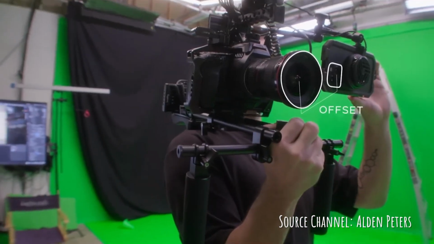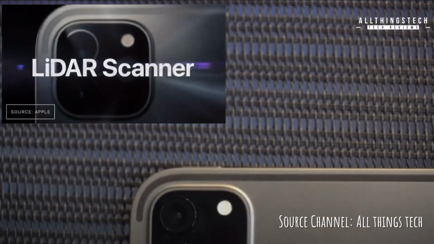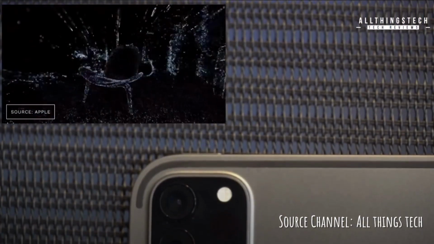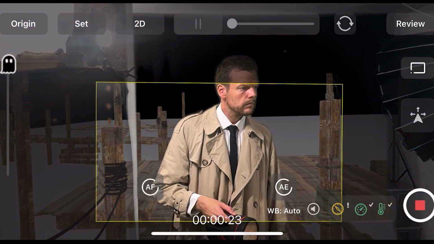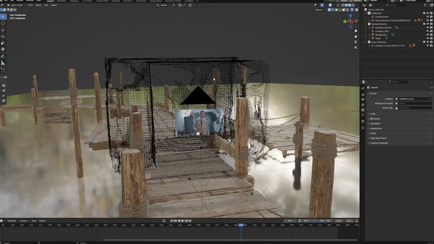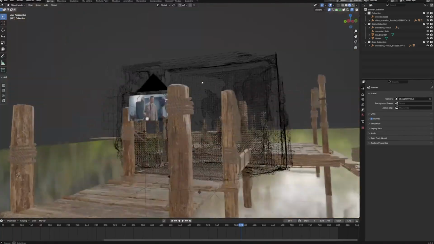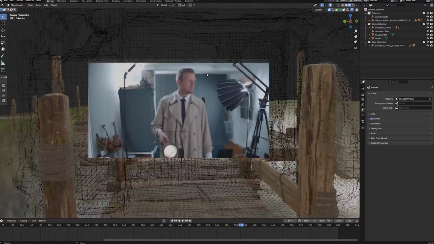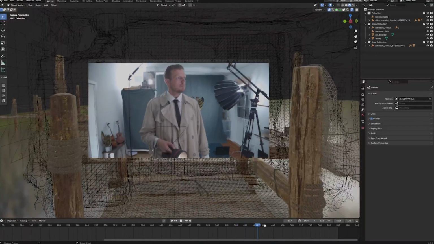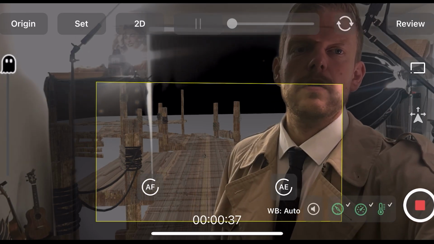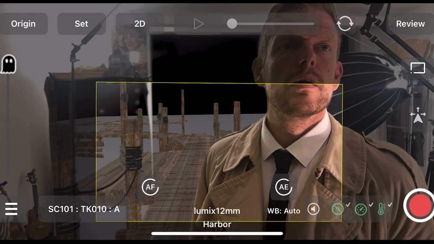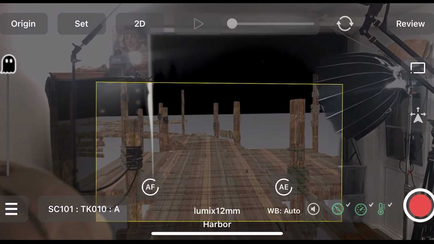So in a nutshell, Jetset is using the iPhone technology and the LiDAR scanner in order to work kind of like a piggyback witness cam for the real production camera, and then uses the in-house software AutoShot not only to correct the offset between the iPhone and your production camera, but also prepare everything for the later post-production in your software package of choice, whether it's Nuke, After Effects, or in our case, Blender.